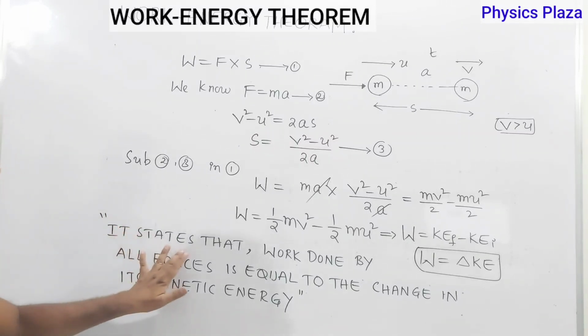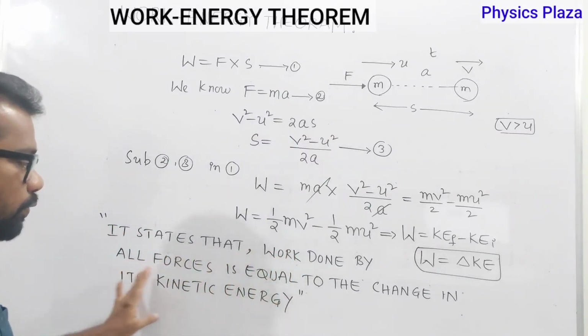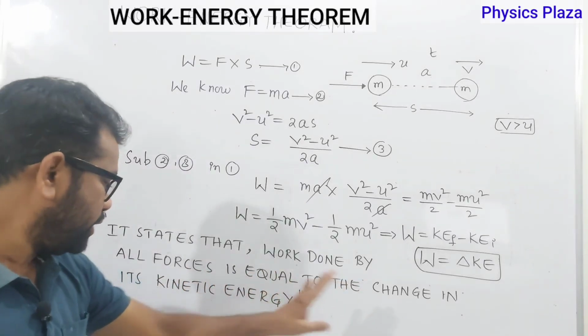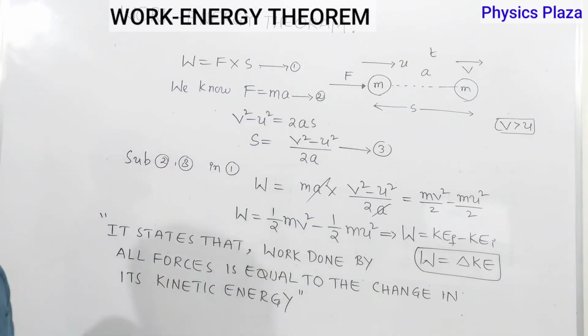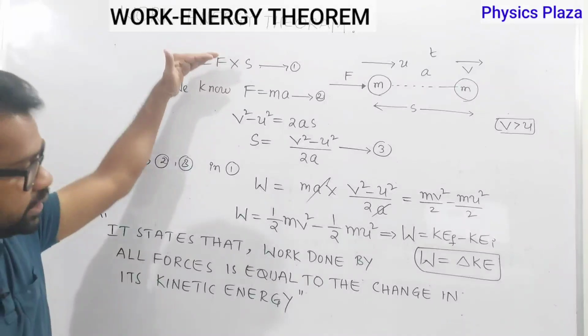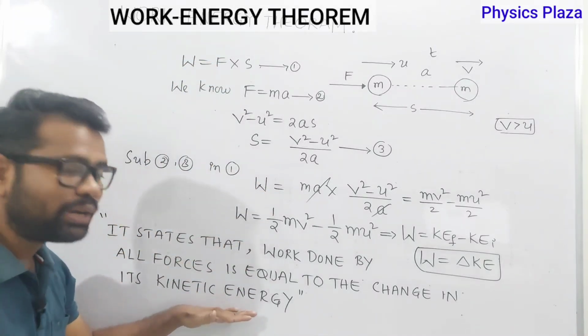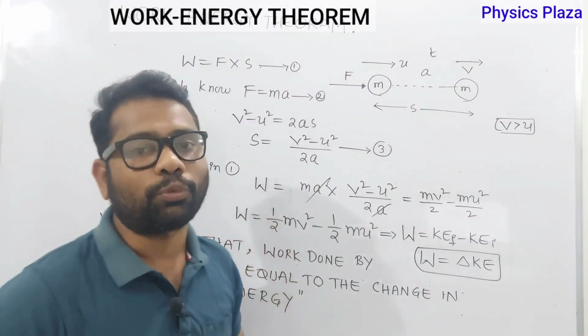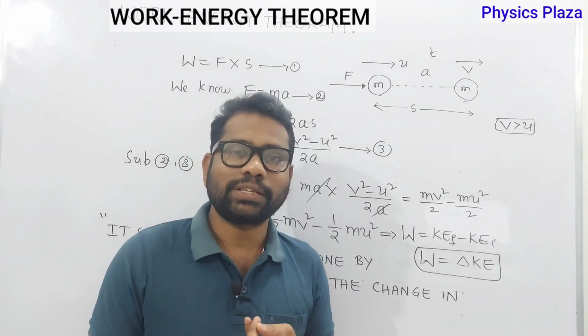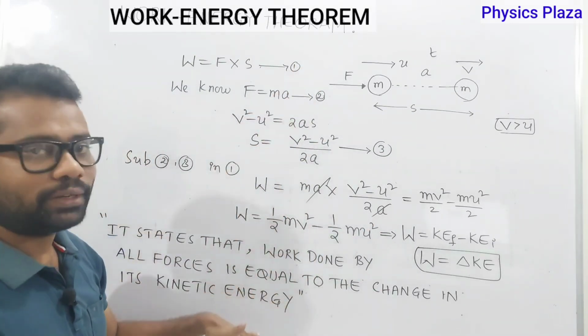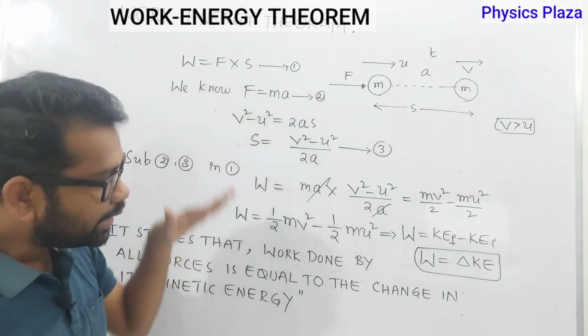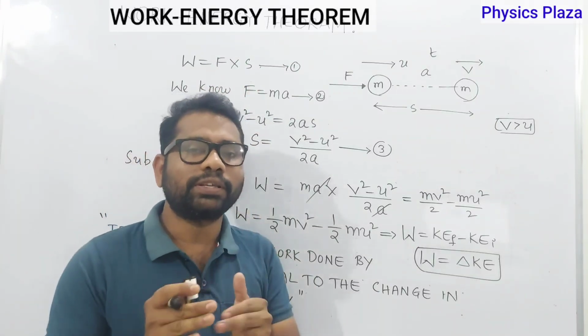So it states that work done by all forces is equal to the change in its kinetic energy. So children, by doing this derivation, by writing this statement, you are going to get 4 more marks. So 2 marks already discussed for definitions and 4 marks here. So till here, if you can write as it is like this, you are going to get 6 marks.